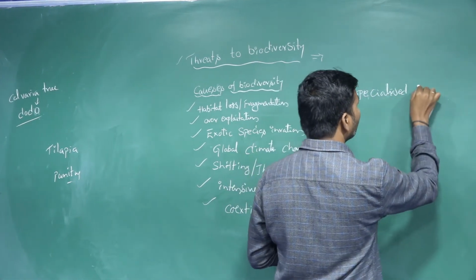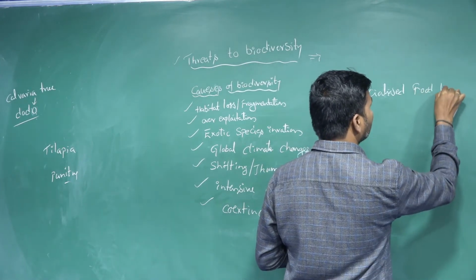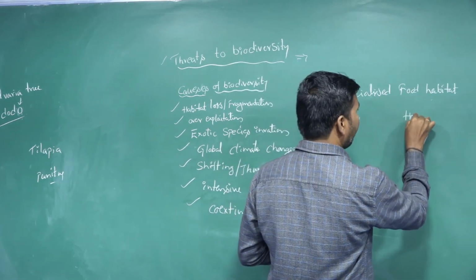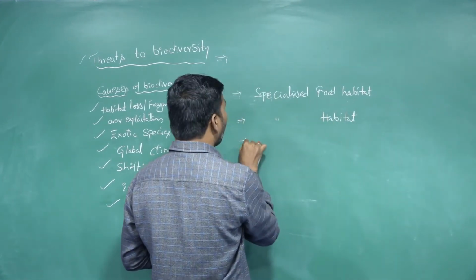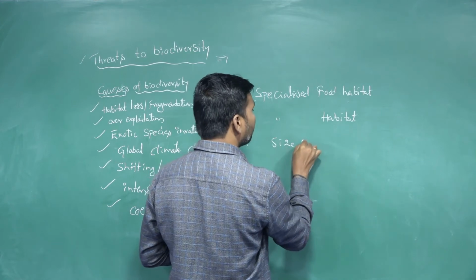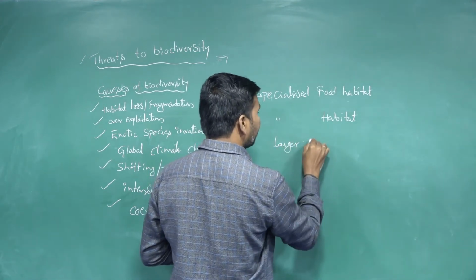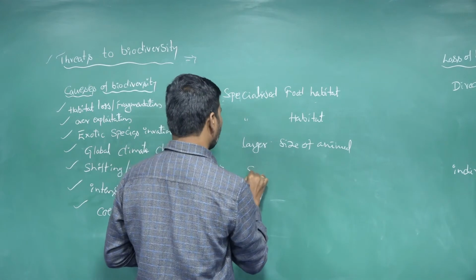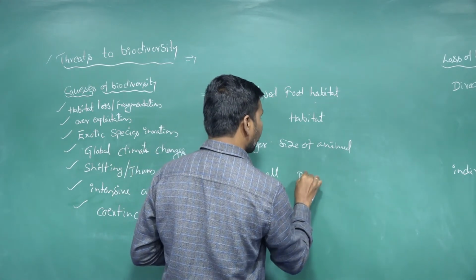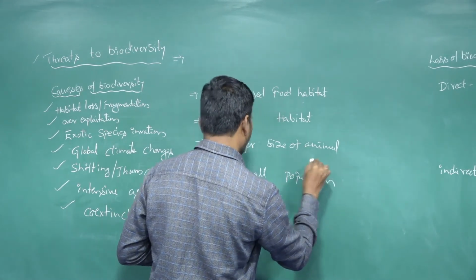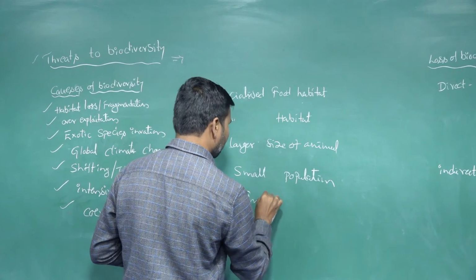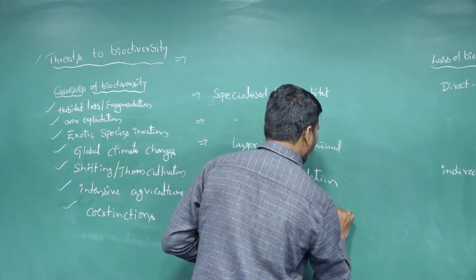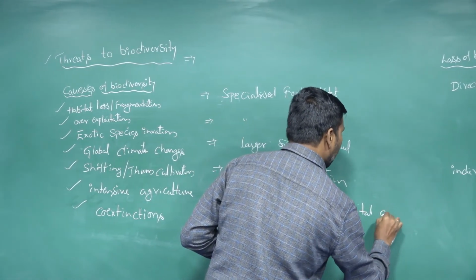Specialized food habits, specialized habitat, larger size of animals, smaller population size, and individual habitat space, habitat area.